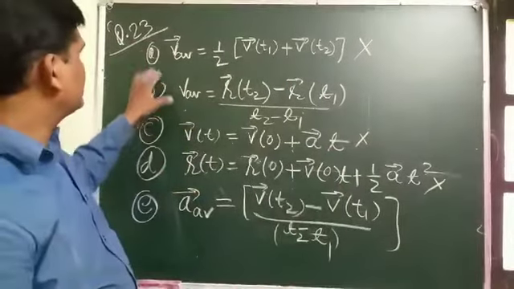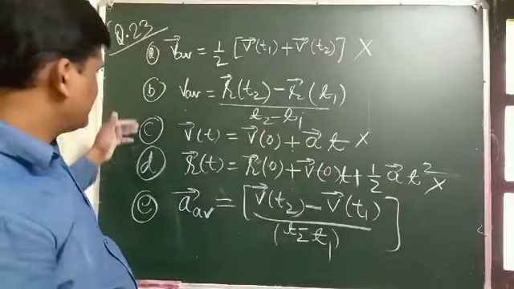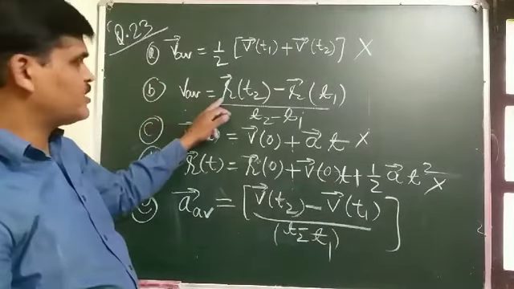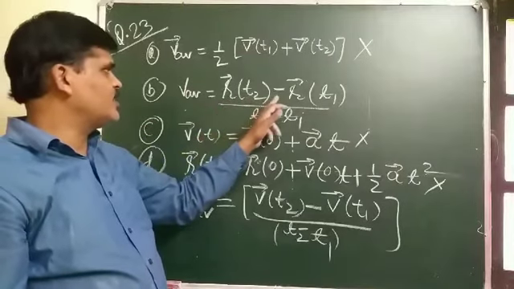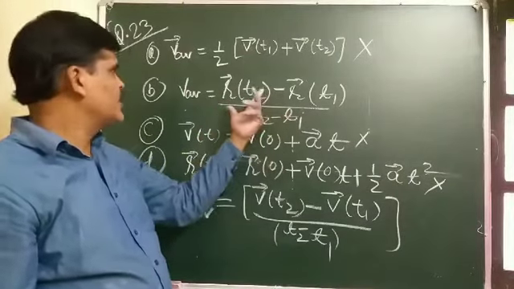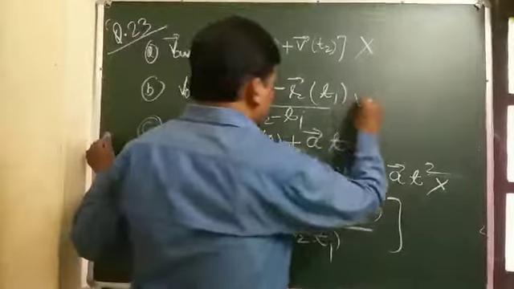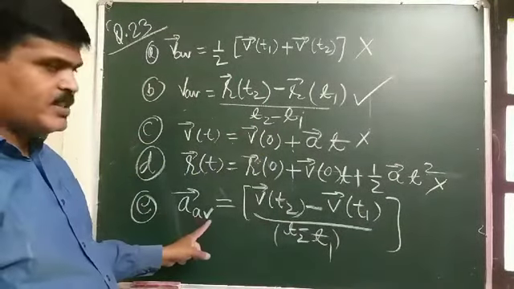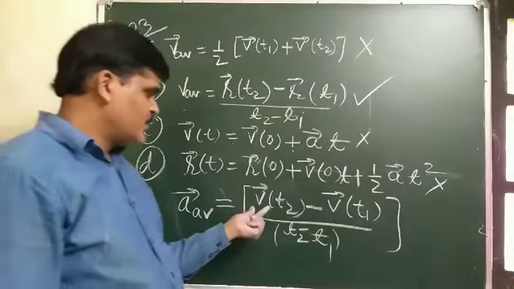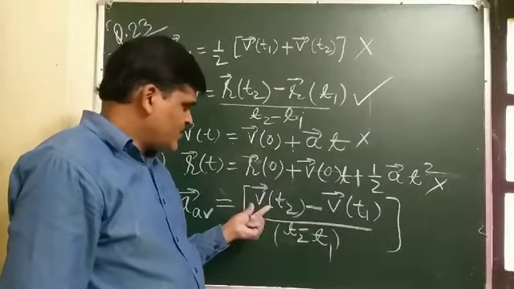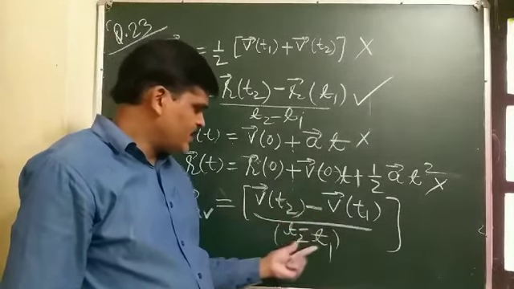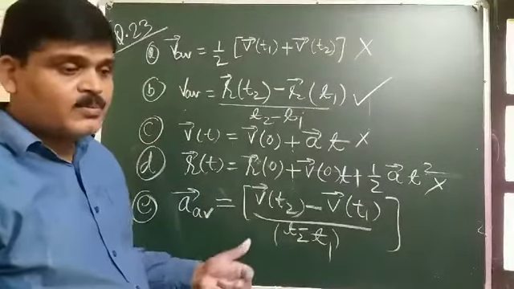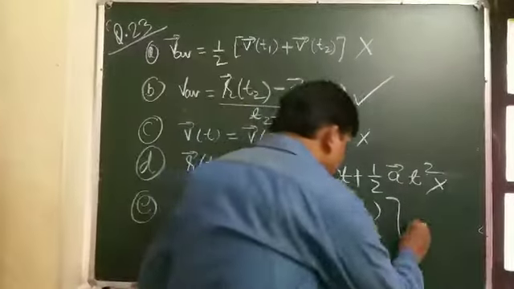So next, A is incorrect, C is incorrect, D is incorrect. B, V average is equal to position vector RT2 minus RT1 by T2 minus T1. This statement B is correct. And average acceleration, vector Vt2 minus vector Vt1 by T2 minus T1, this formula is also correct for this statement.